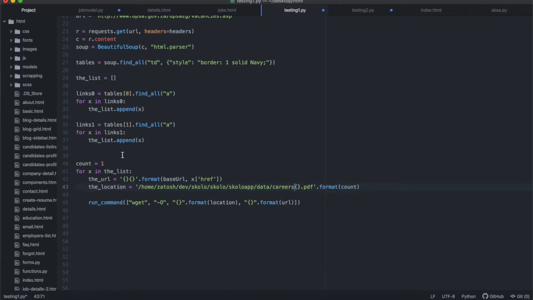So basically, it's going to get the count, and it's going to format it so that this count is now 1. And then after that, this will be the location. So instead of location over there, I want to put the location. And instead of the URL, I want to put the URL.